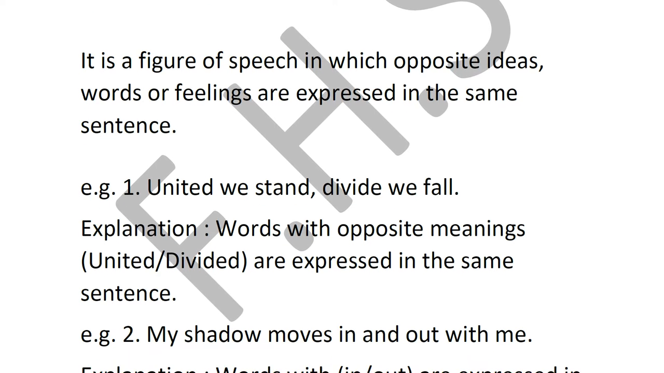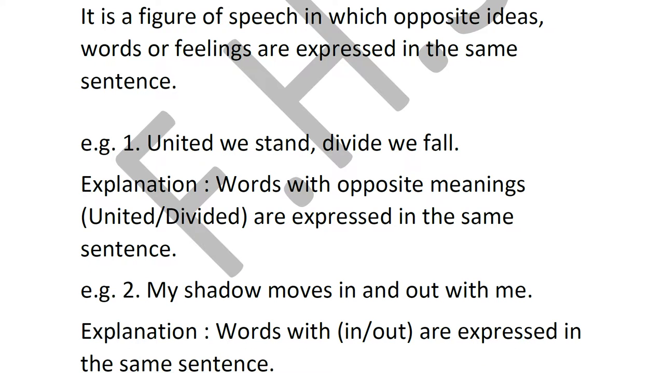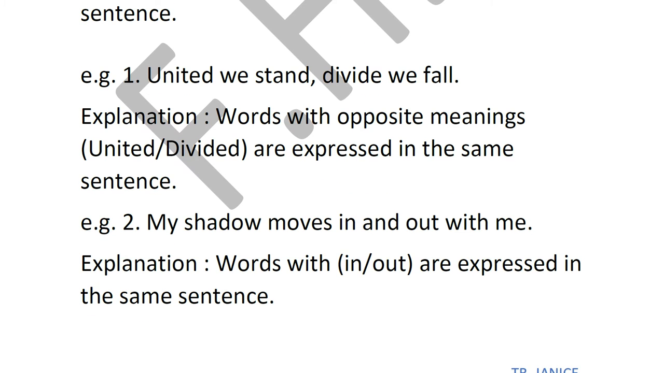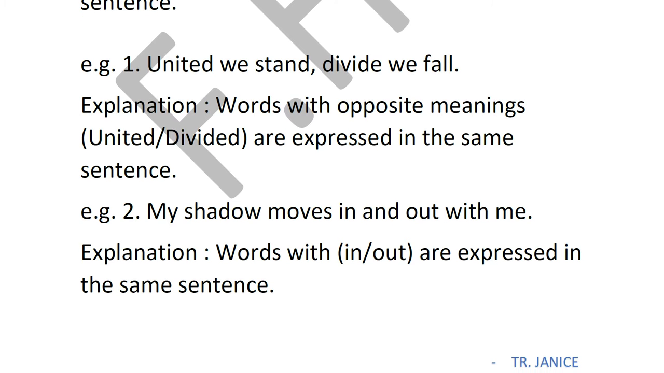See the first example. United we stand, divided we fall. Now I've also said feelings, so you can even say happy and sad. Even that can be. So you will explain: words with opposite meanings are expressed in the same sentence. United and divided, these are the words. The opposite of united is divided. The second example, my shadow moves in and out with me.